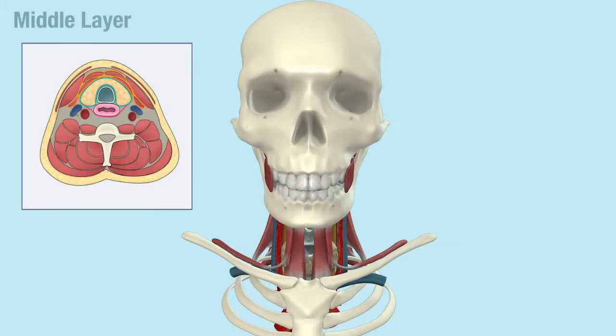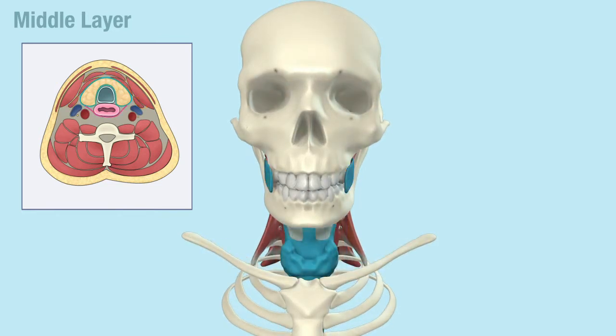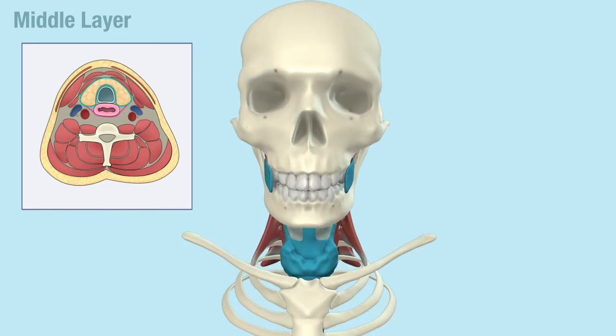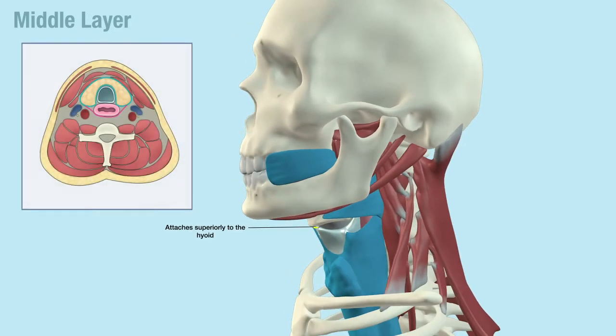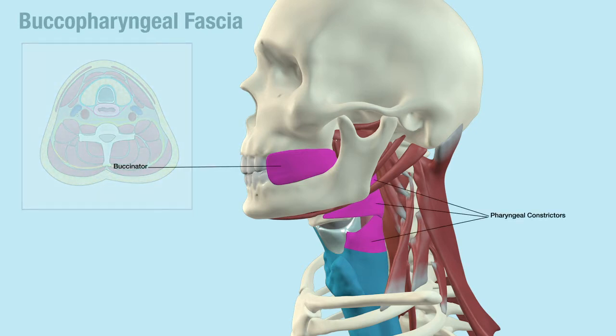The middle layer, also called the pretracheal fascia, is divided into a muscular division and visceral division. The muscular division of the middle layer envelops the infrahyoid strap muscles. The visceral division of the middle layer attaches superiorly to the hyoid bone, the oblique lines of the thyroid cartilage, and the base of the skull. Inferiorly, it is continuous with the fibrous pericardium. The buccal pharyngeal fascia is a part of the visceral division that covers the pharyngeal constrictors and the buccinator muscle.